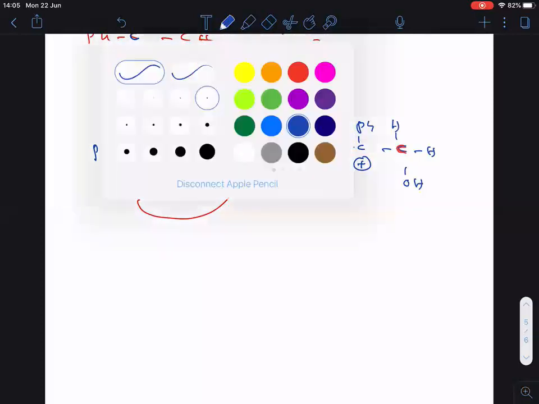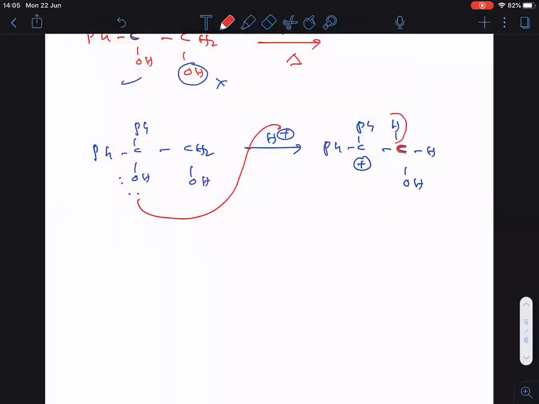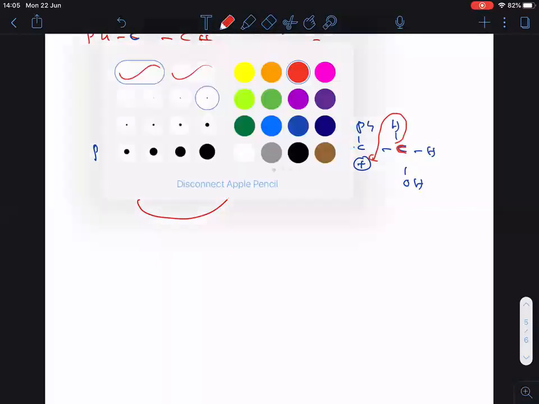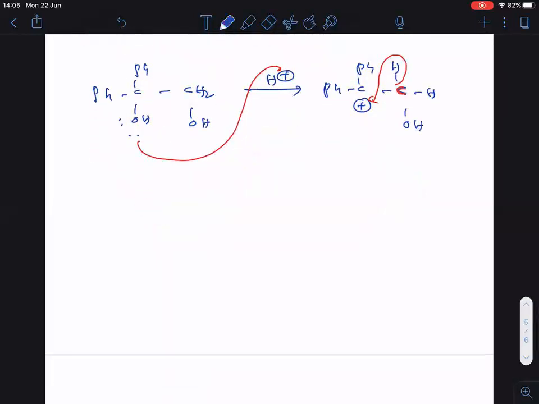Once you see how I am doing it, do the hydride shift. Clear? Then what happened? PhC(Ph), hydrogen came here. Now positive charge is here, with hydrogen, and here OH.